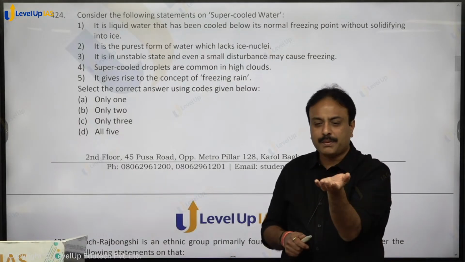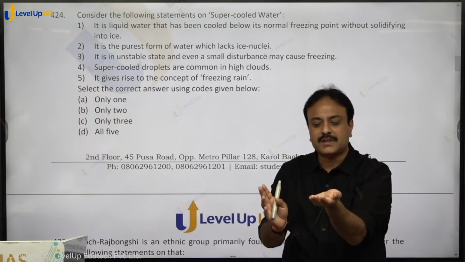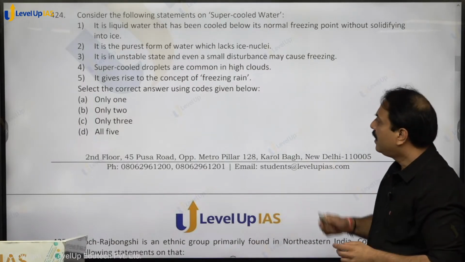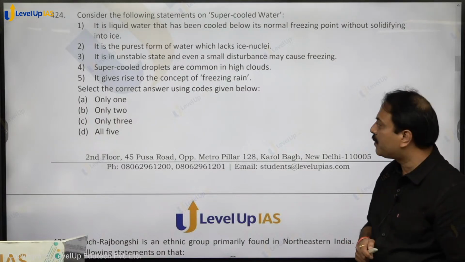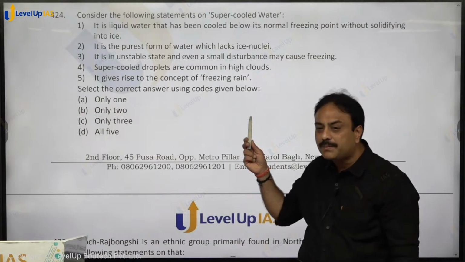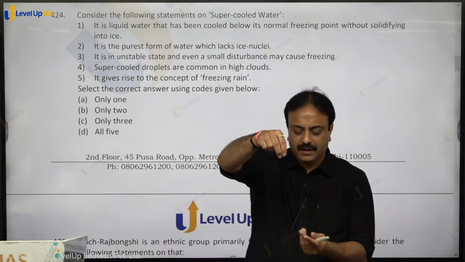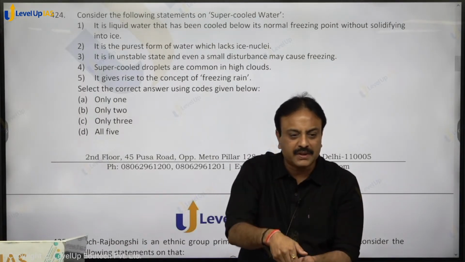जैसे कि supercooled water मान लीजिए आपके हाथ में है, हाथ में हो नहीं सकता, लेकिन अगर है, आपने इसको ऐसे हल्का सा टैप किया, तुरंत वो फ्रीज हो जाएगा. Supercooled droplets are common in higher clouds. Water is present in supercooled state. It gives rise to the concept of freezing rain. पानी ऊपर से गिरा, it touches an object, and immediately on touching the object, it freezes.